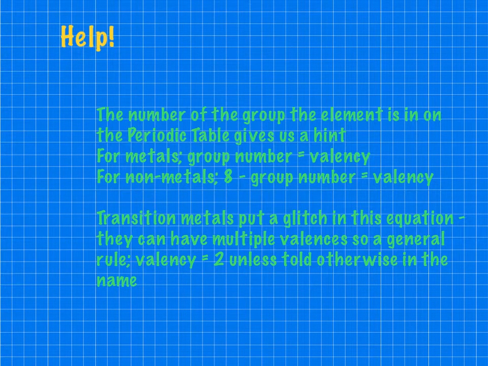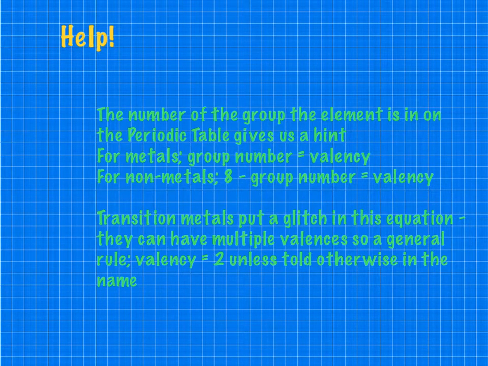Now to help us out, the people who created the periodic table have made it very easy for us. What they've done is we look at the group number. On some periodic tables you'll see the group numbers go to 18. On others they go to 8. Now we're talking about the long groups, the full size columns, not the transition metals. We'll go to them later on.